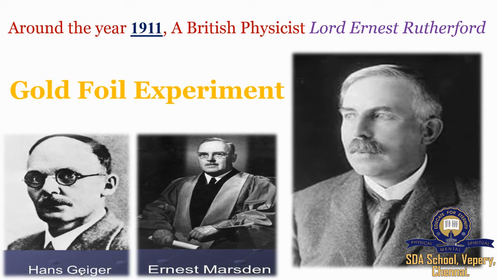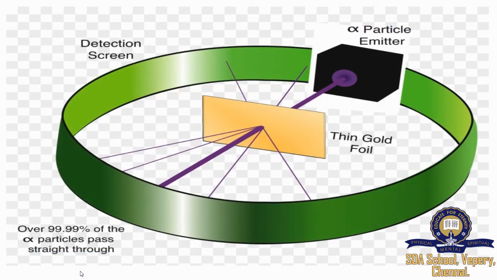Rutherford performed an experiment in which he took alpha particles. So this is the setup of the Rutherford model, okay? Alpha particles are positively charged particles. He projected these particles on the atom. He made these alpha particles pass onto the gold foil. He found that most of the alpha particles passed through and few were deflected.